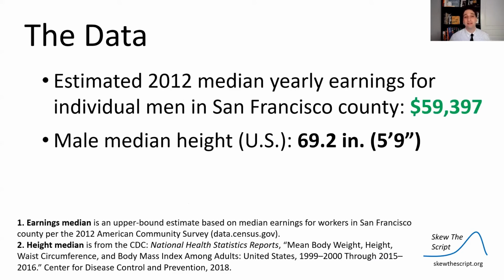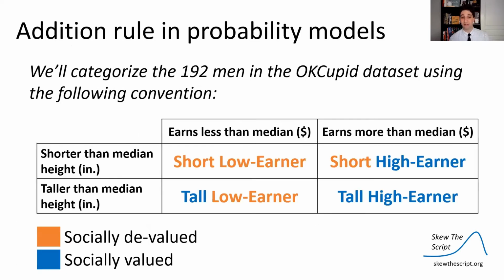So this data is compared to a couple of medians. We estimated a 2012 median yearly earning for individual men in San Francisco County of about $59,397. This is an upper bound estimate. And the male median height in the United States is 69.2 inches, or 5'9". And we categorize the men as follows. The profiles either fell into short low earner, so below median height and below median income, short high earner, lower than median height and above median income, etc.